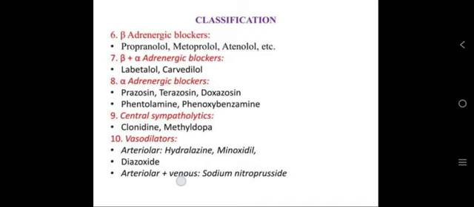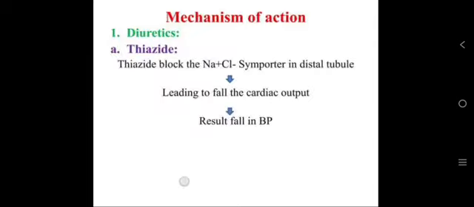Then central sympatholytics: clonidine, methyldopa. Then vasodilators, arteriolar: hydralazine, minoxidil; arteriolar plus venous: sodium nitroprusside. These are the drugs used to treat hypertension. Then mechanism of action.